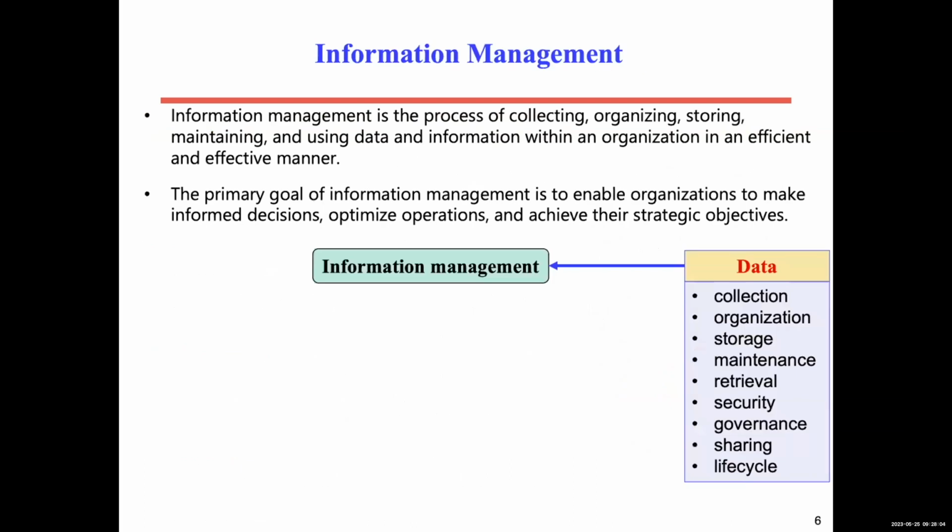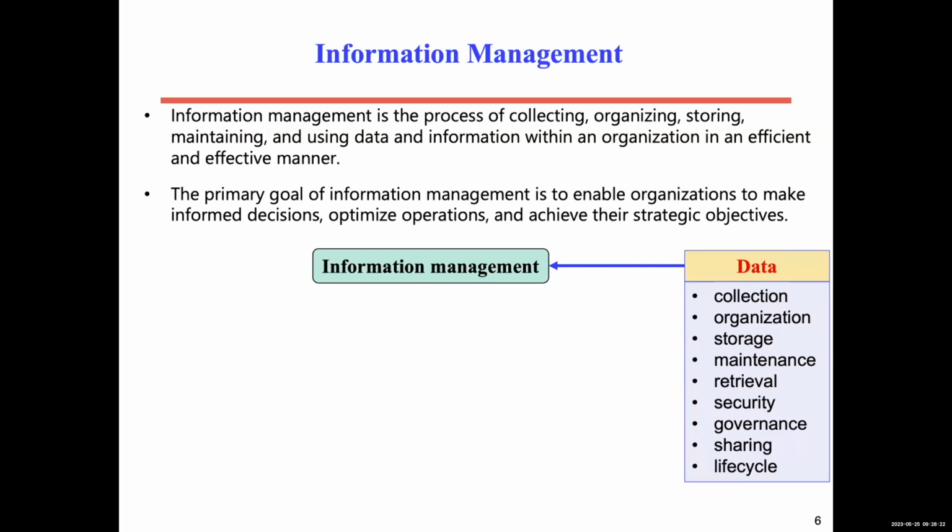If I talk about information management, it is about data: how to collect, organize, store, maintain, and retrieve the data, security issues, governance of the data, sharing data, the data life cycle, and so on.